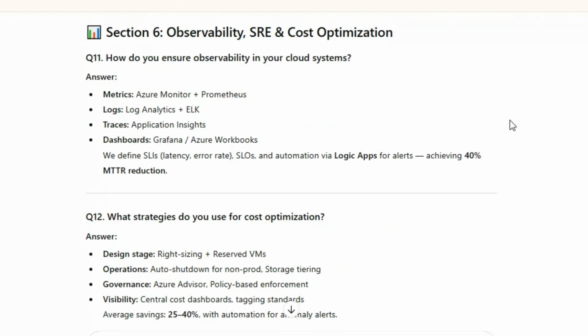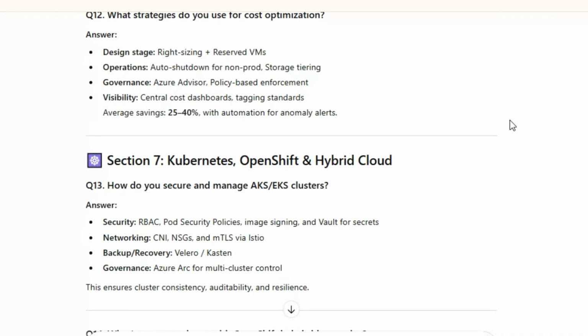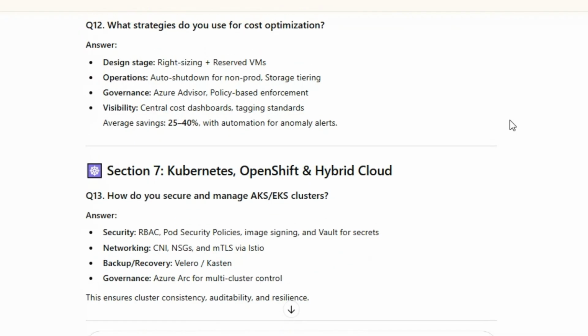Q12. What strategies do you use for cost optimization? Answer: Design stage: right-sizing plus reserved VMs. Operations: auto shutdown for non-prod, storage tiering. Governance: Azure Advisor, policy-based enforcement. Visibility: central cost dashboards, tagging standards. Average savings: 25 to 40%, with automation for anomaly alerts.